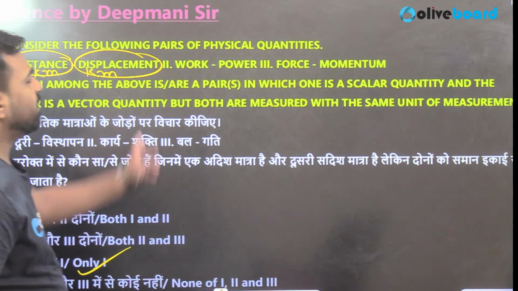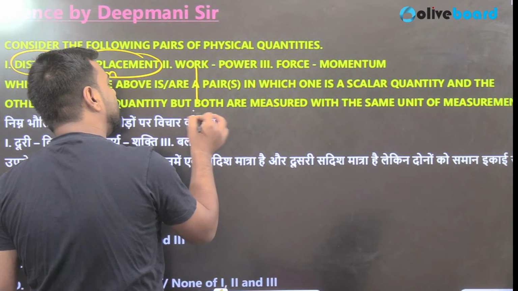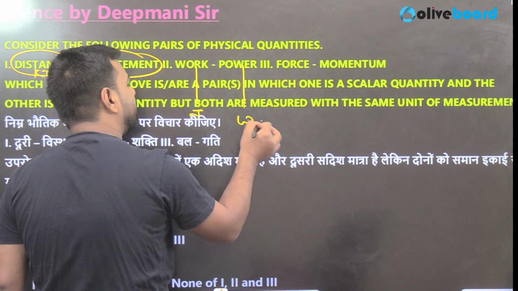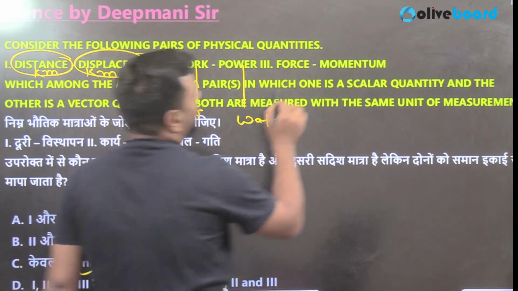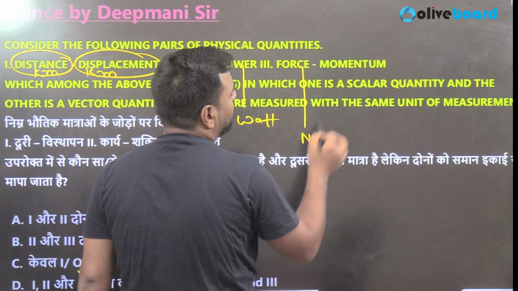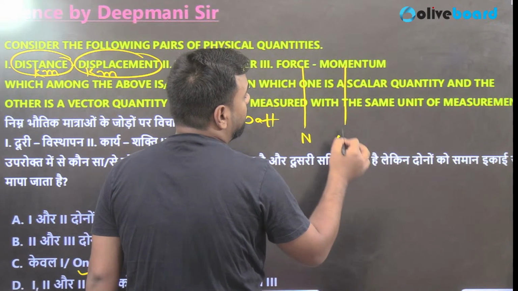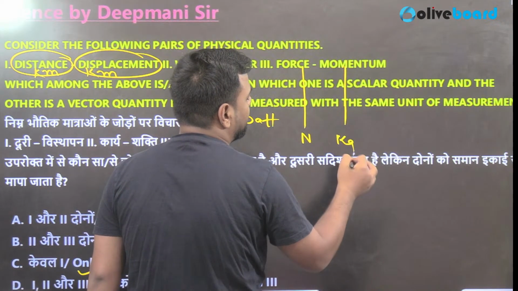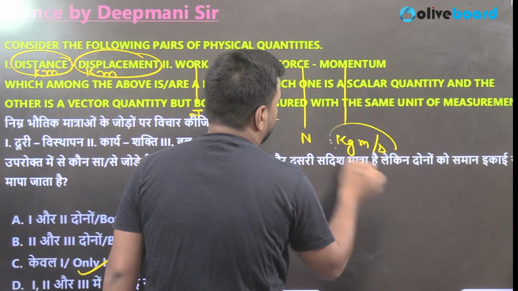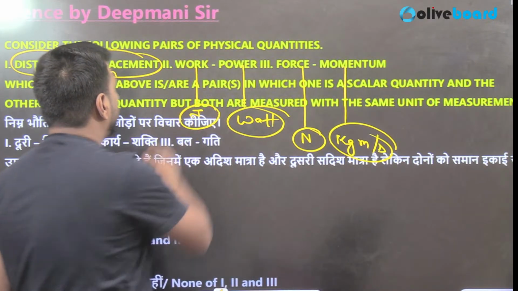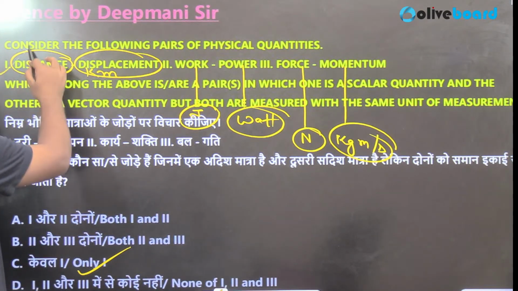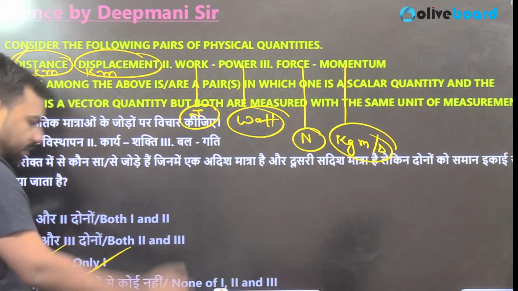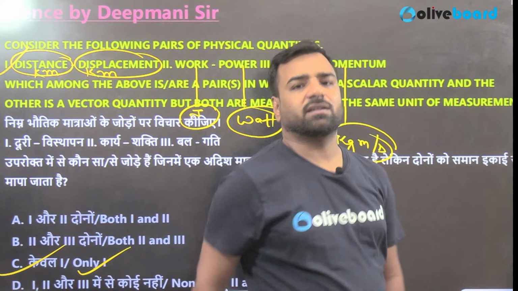For work and power, we have different units. For work, we have joule. For power, we have watt. Those are different units. For force, we have Newton. For momentum, it's mass into velocity, that is kg meter per second. So it's not matching. Only option A is matching, I mean the first pair, and the first is present in option number C. That's why C will be the correct answer, right?